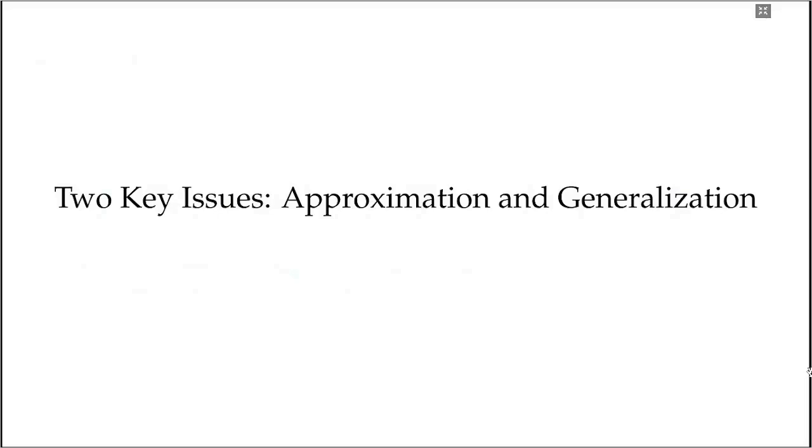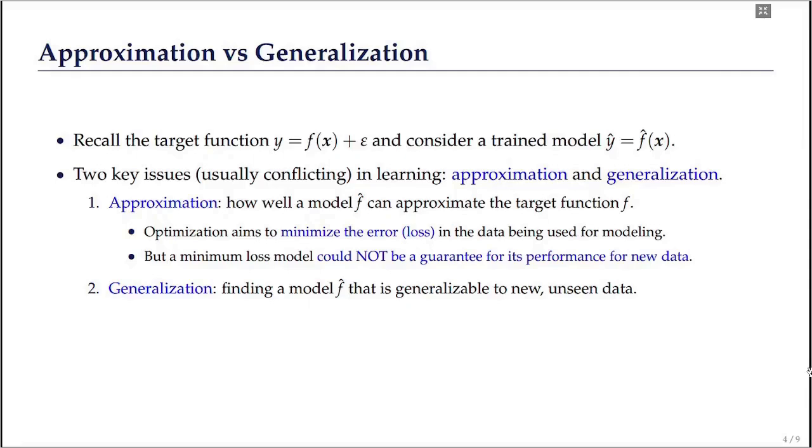To start with the two key issues, approximation and generalization, let's consider a target function y equals f of x plus e in supervised learning, and a trained model y hat equals f hat of x. There are two key issues which are usually conflicting in machine learning: approximation and generalization.